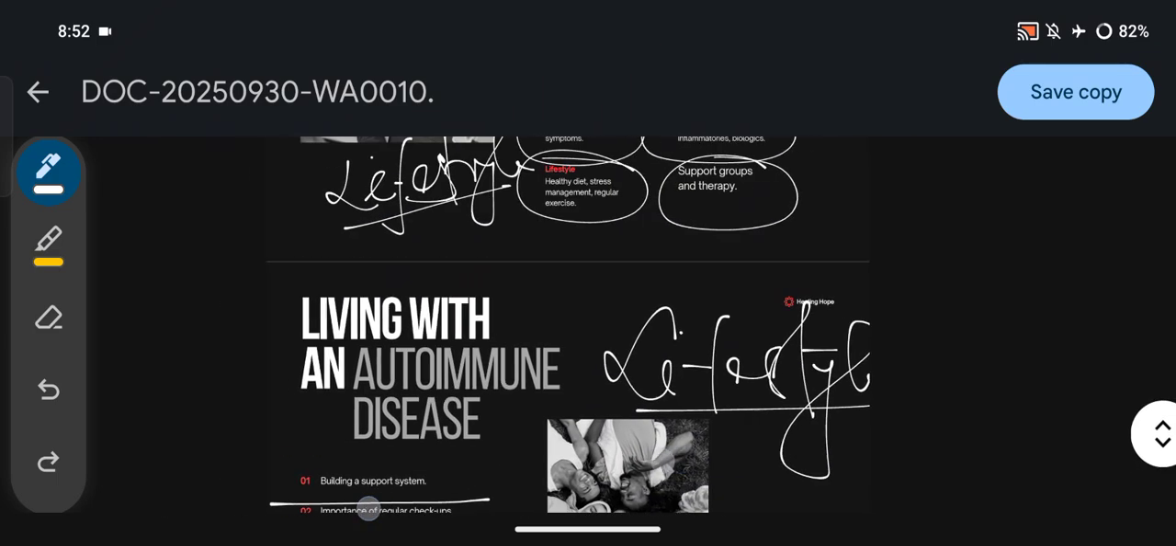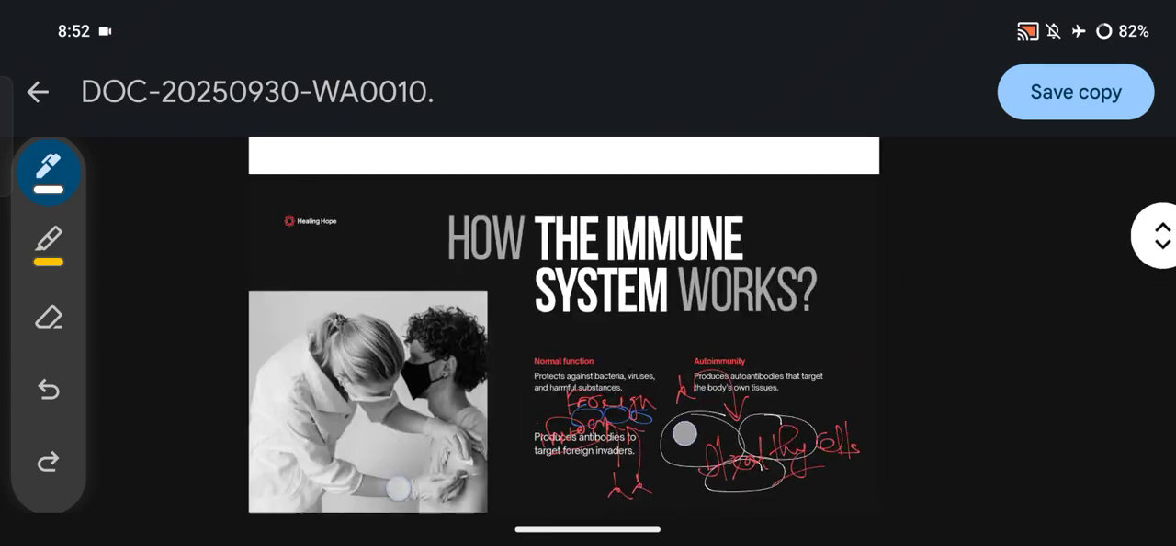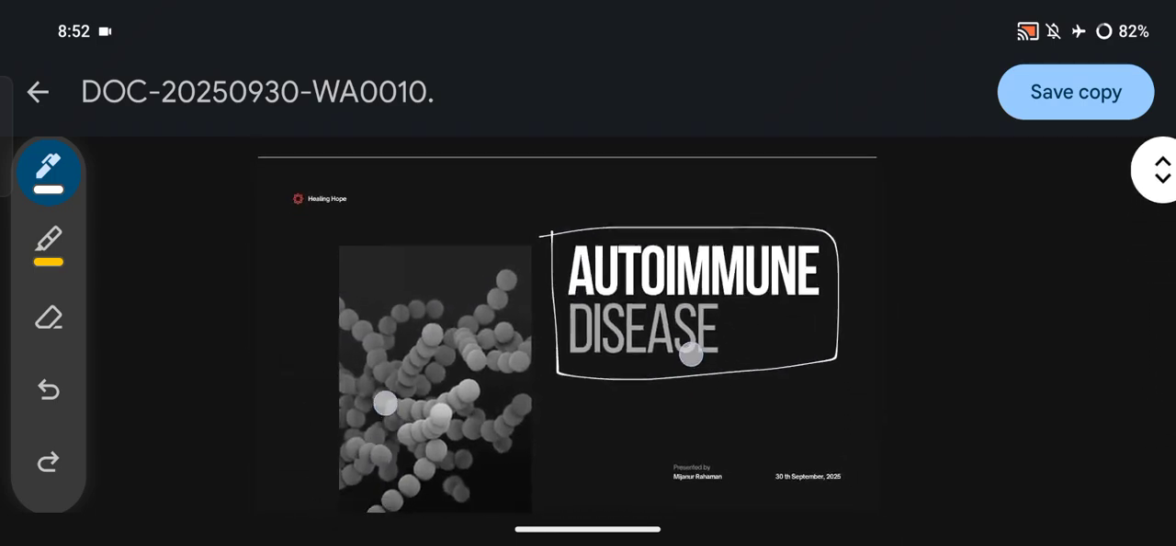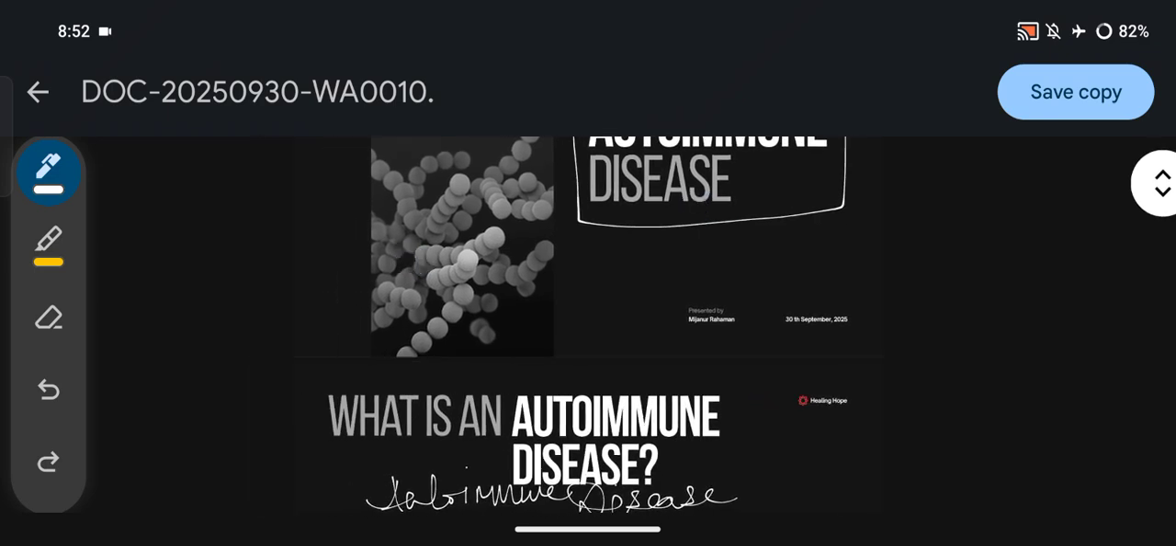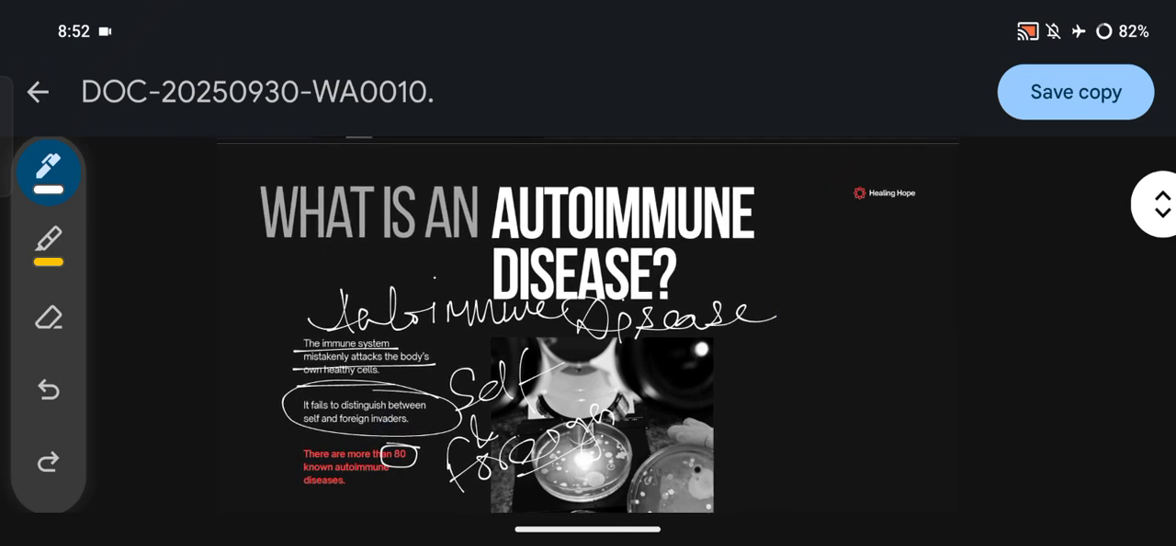If we summarize today's topic, so what is our topic today? First of all, we have studied autoimmune disease. We know what an autoimmune disease is: it is mainly when the immune system mistakenly attacks the body's own healthy cells, and fails to distinguish between self and foreign invaders.